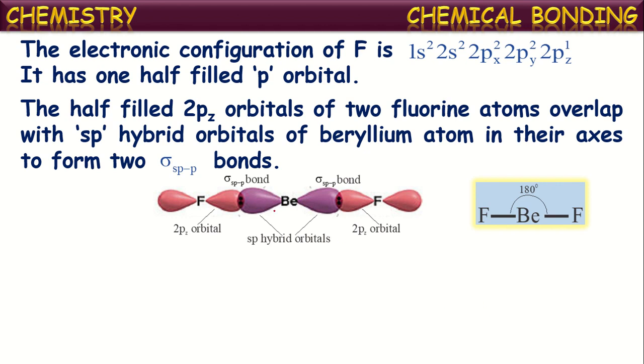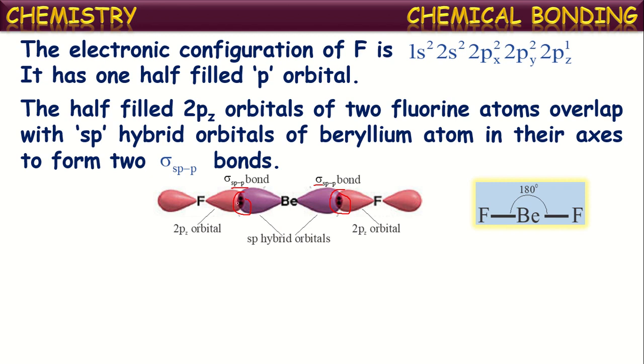See here, beryllium has already undergone hybridization and formed two sp hybridized orbitals, each with an unpaired electron. The 2pz orbital of each fluorine approaches the beryllium and overlaps with the sp hybridized orbital of beryllium. So sp-p overlapping occurs here, and thus they form a sigma bond, called an sp-p sigma bond. Here also sp-p overlapping is occurring, resulting in the formation of a sigma bond. In that way, the beryllium difluoride molecule has two sigma bonds formed by sp-p overlapping.